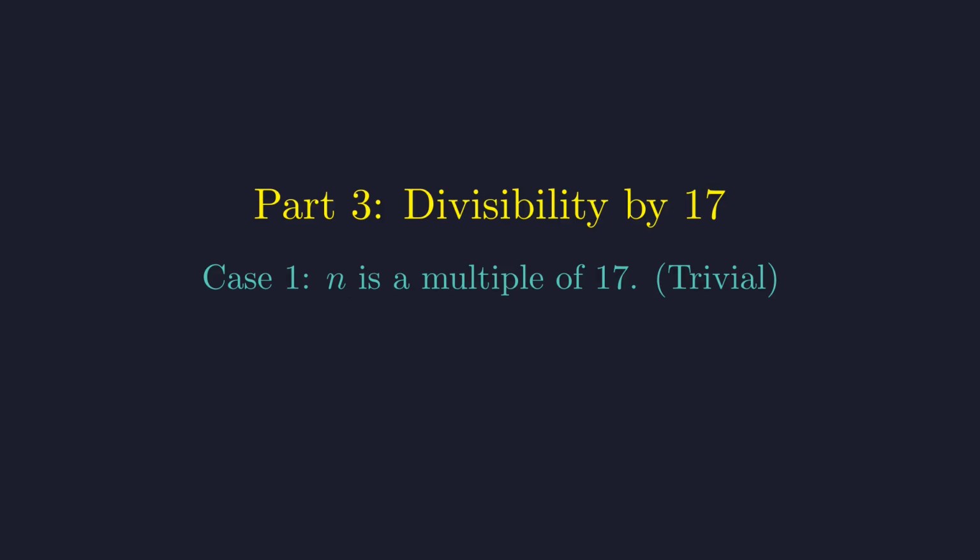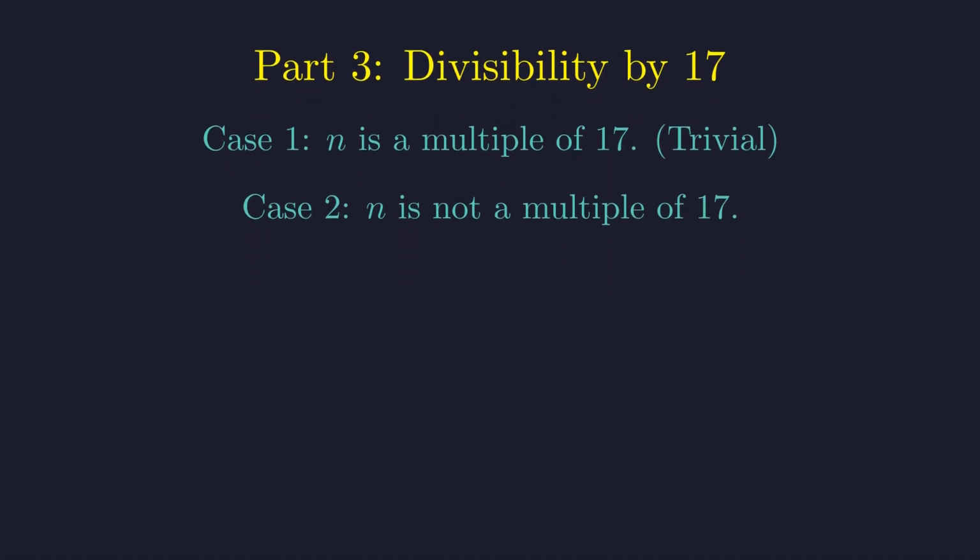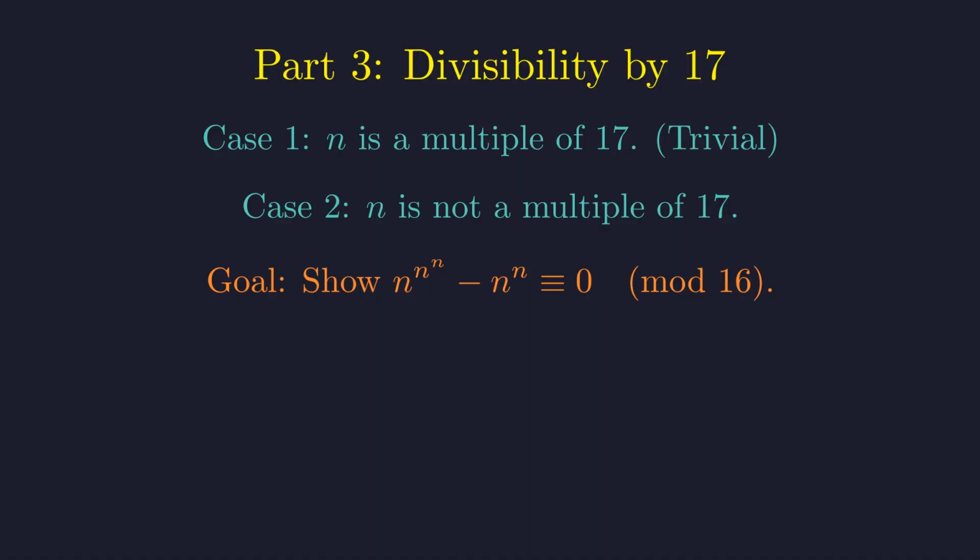Finally, we prove divisibility by 17, following the same beautiful recursive pattern. Again, if n is a multiple of 17, the result is immediate. If n is coprime to 17, we look at the exponents modulo 16. Our goal is to show the difference of the exponents is a multiple of 16.